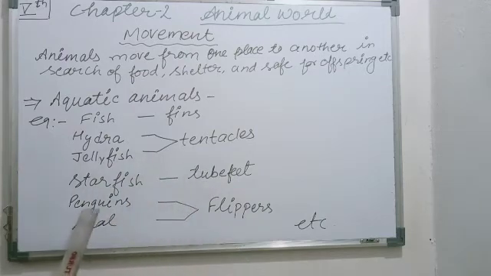With the help of these tube feet they move inside the water. Now penguin and seal, these are polar region animals, as you know, but they move inside the water. They use flippers. The flipper is the locomotory organ of these animals. So these are the animals having different body organs to move from one place to another.